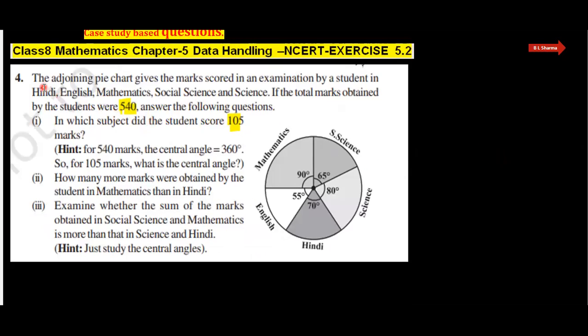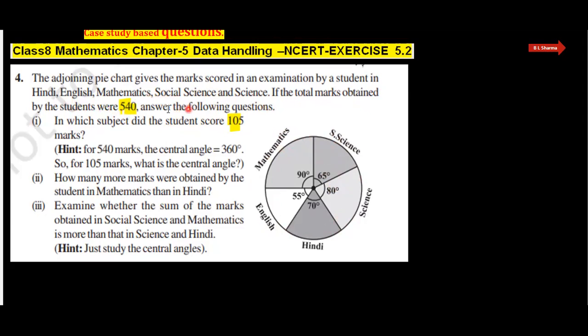Next question, question number 4, and that is a case study based question. We read the question carefully. The adjoining pie chart gives the marks scored in an examination by a student in Hindi, English, Mathematics, Social Science and Science. This pie chart shows the marks obtained by a student in these 5 subjects, Hindi, English, Mathematics, Social Science and Science.